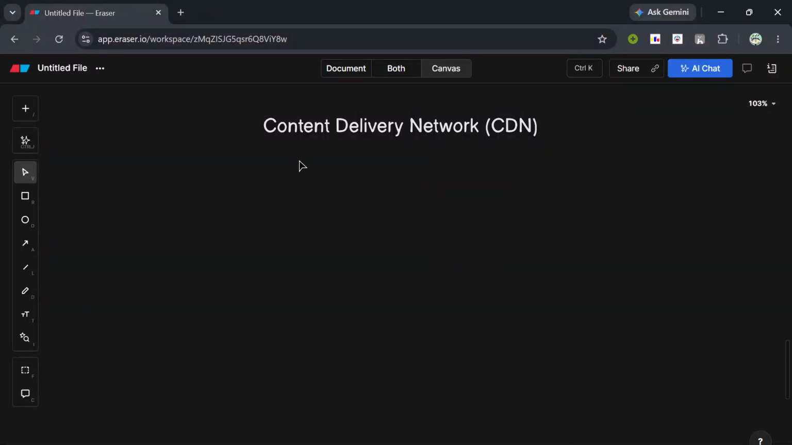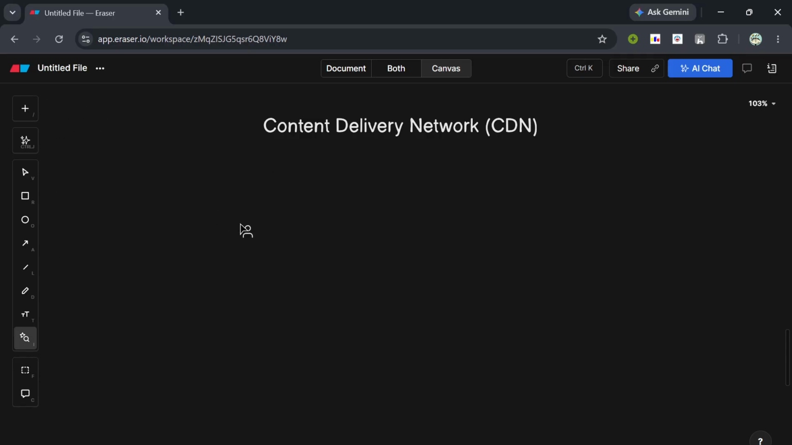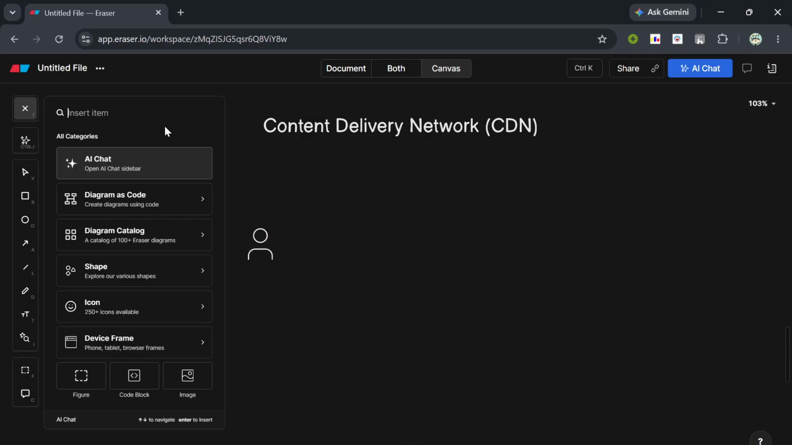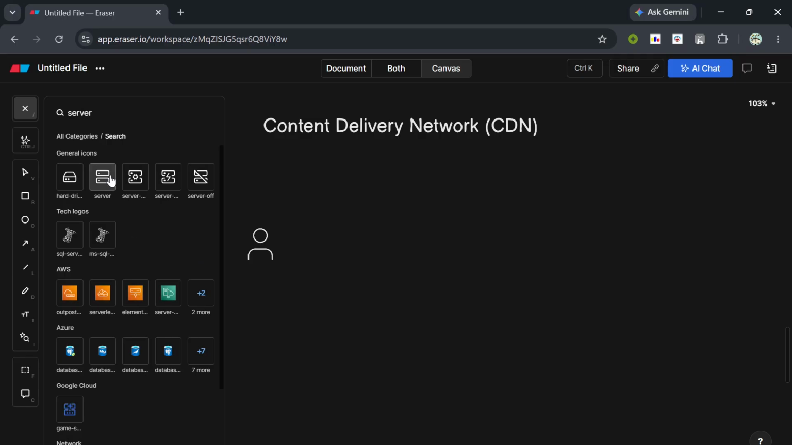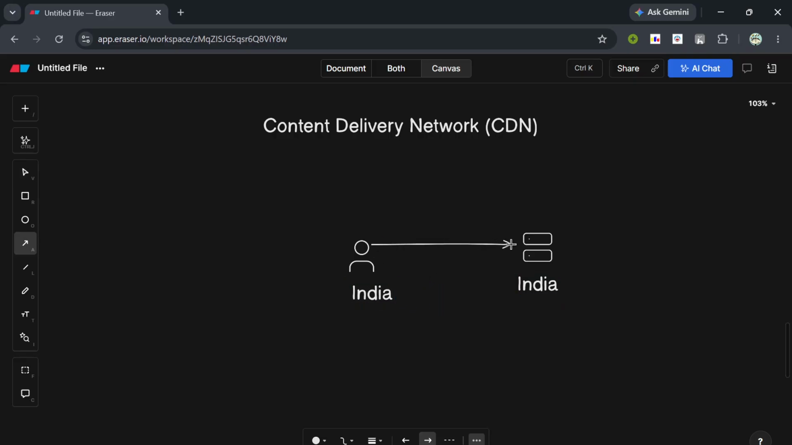Let us look into the concept of CDN or Content Delivery Network. Let's say we have a user right here and we have a particular server, and this server must be located in some geographical location, right? So let's say this server is located in India. Now, if a user is located in India itself and that user requests some data or sends a request